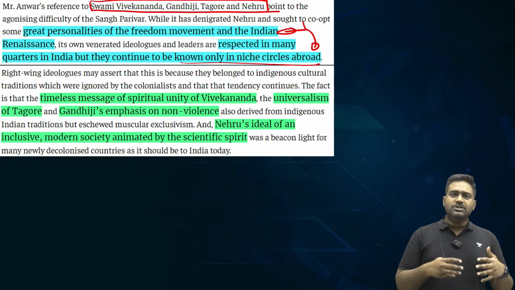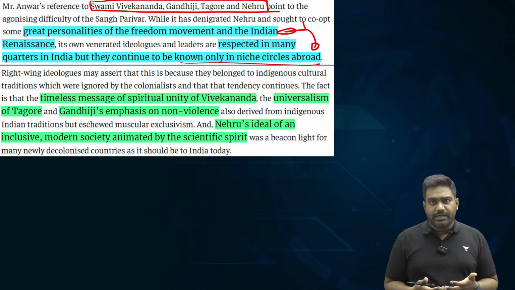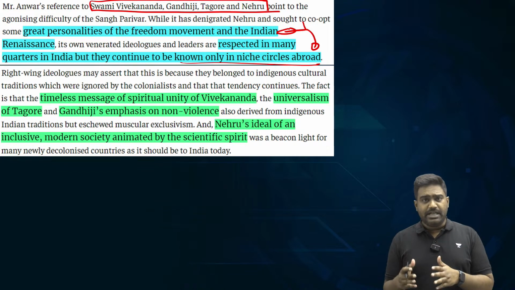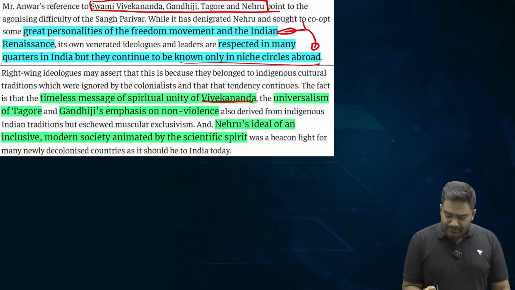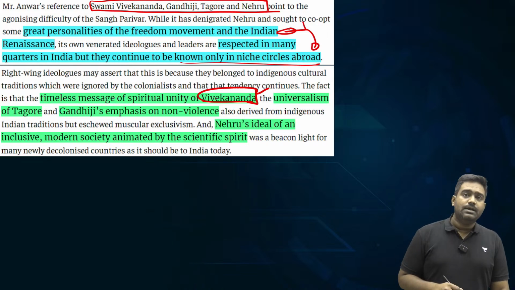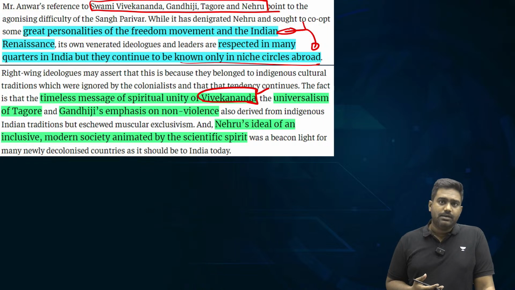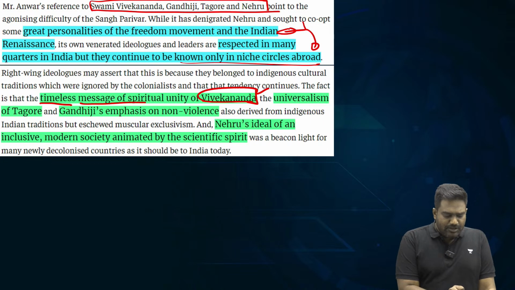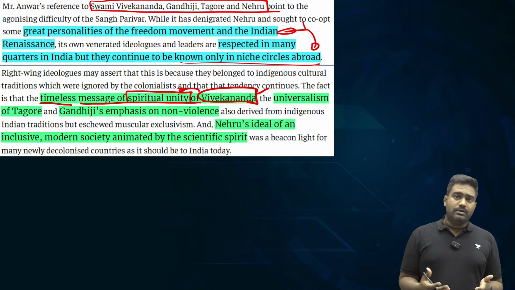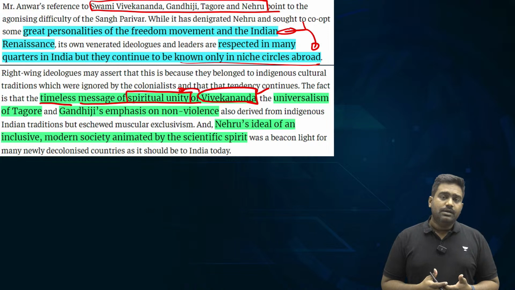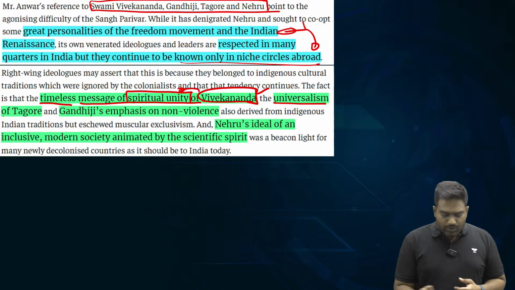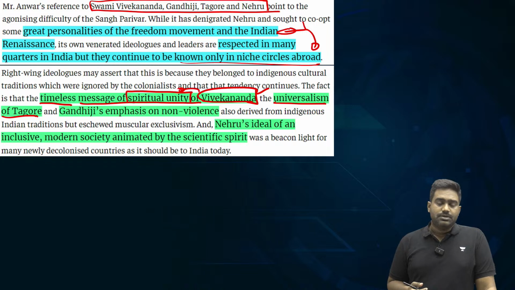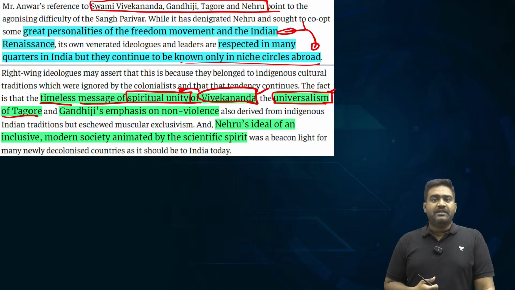You can mention how Swami Vivekananda championed spiritual unity decades ago, how it remains relevant even today, how India can leverage Vivekananda's teachings, which does remain popular in some parts of the world. There are several universities where the thought of Vivekananda is still nourished and nurtured. It is valued. You can talk about the universalism of Tagore and his literary works, which is again taught in universities around the world. And many global leaders look up to the likes of Vivekananda and Tagore.